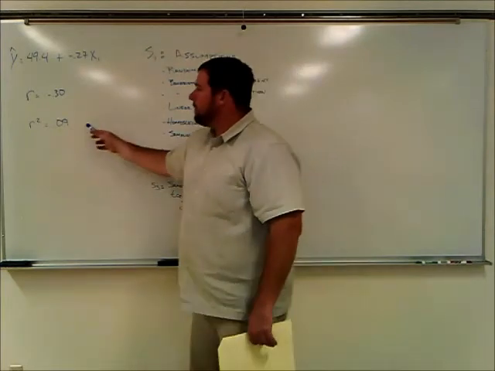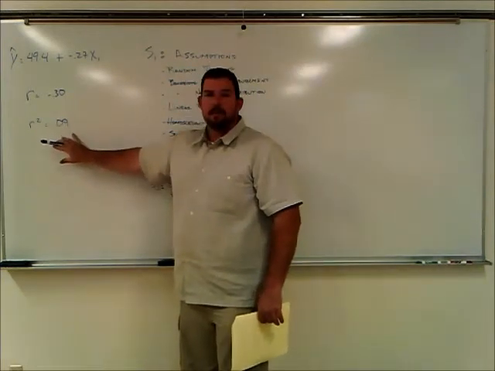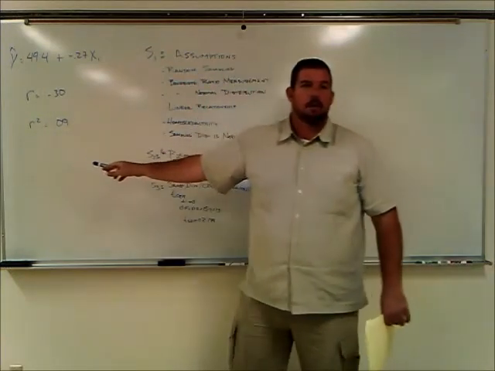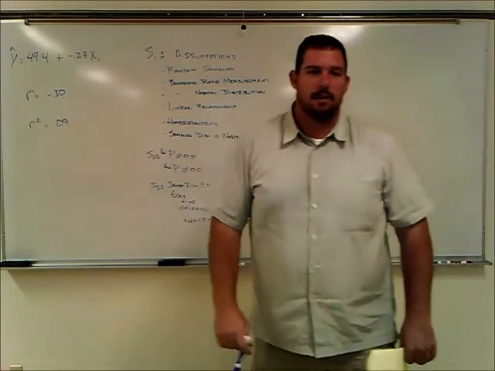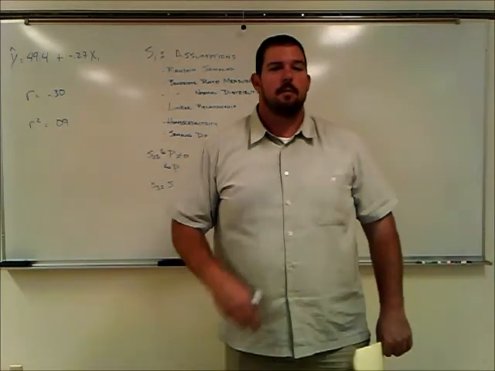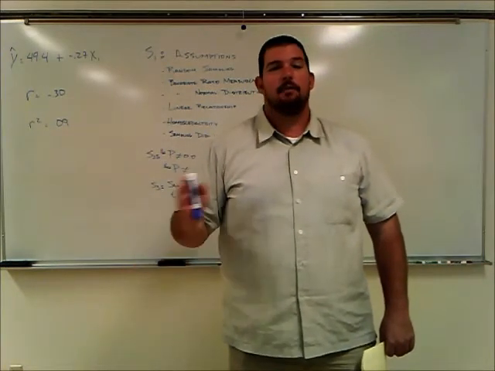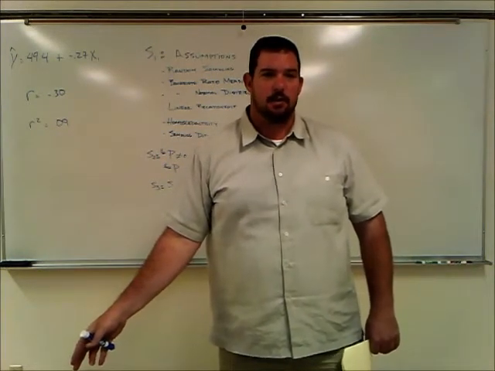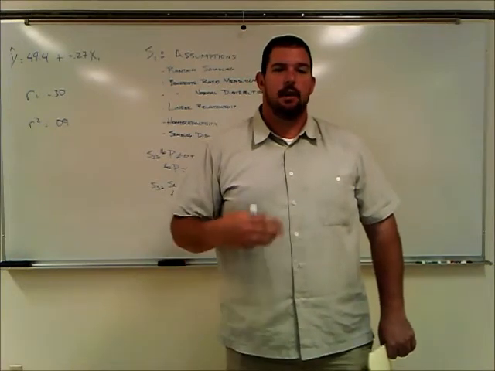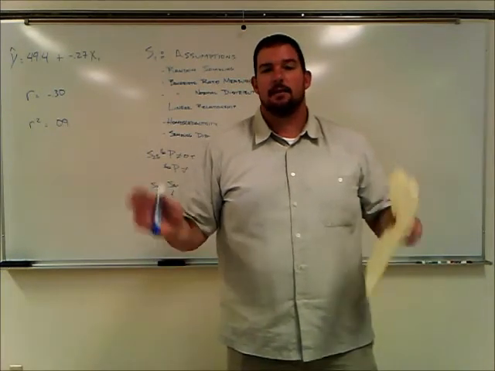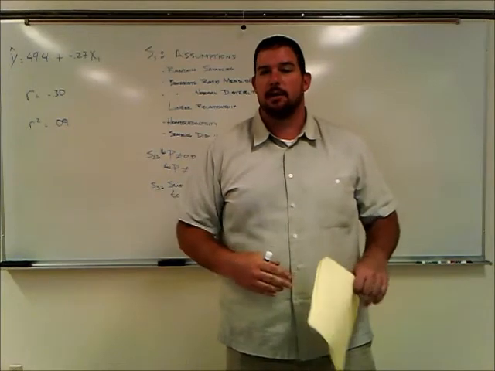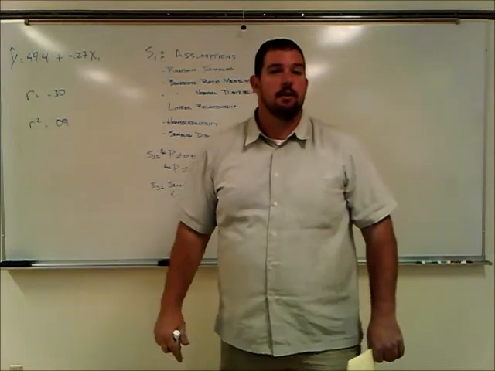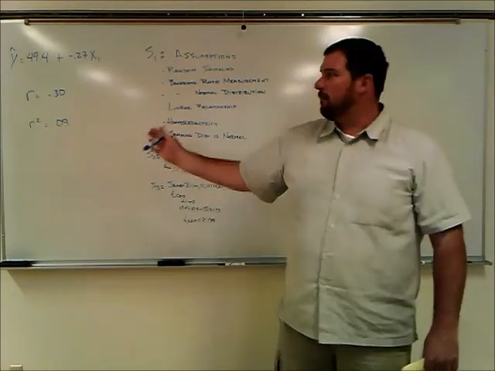The final piece of information from the part of this that we did last time: we determined that the coefficient of determination, r squared, is 0.09. And that score tells us that when a person's age is known, we can account for or explain 9% of the variation in occupational prestige scores. So there is an association. According to our classification system, it's a moderate association. But the vast majority of the variation in a person's occupational prestige score, 91% of that, is unaccounted for by a person's age.